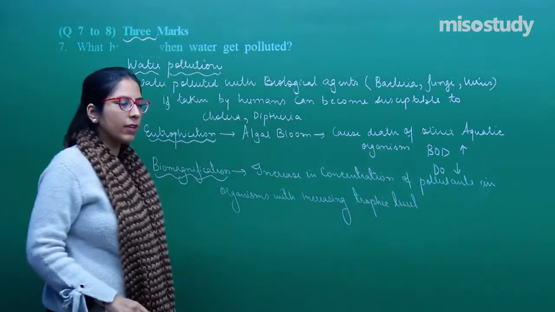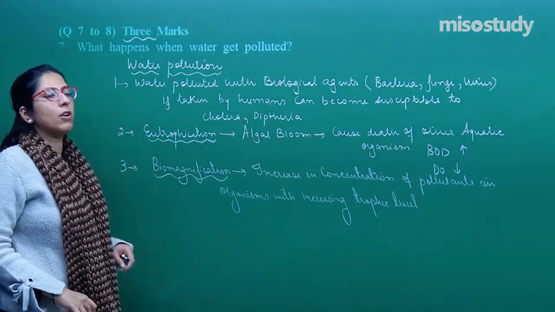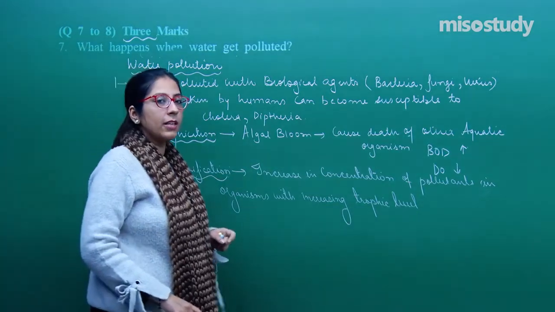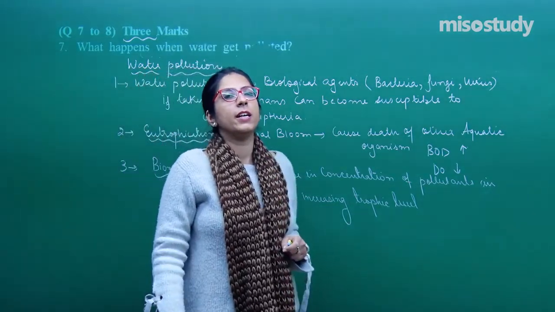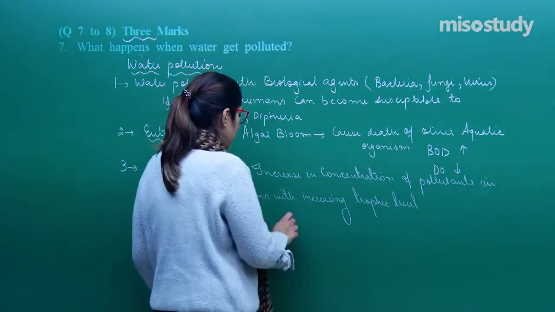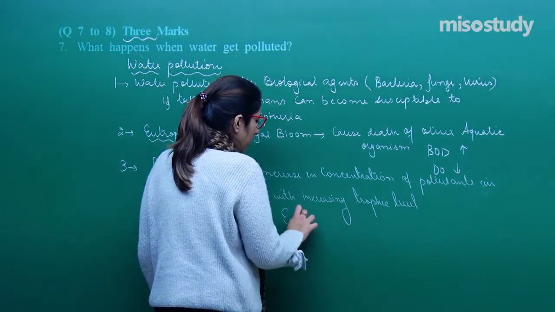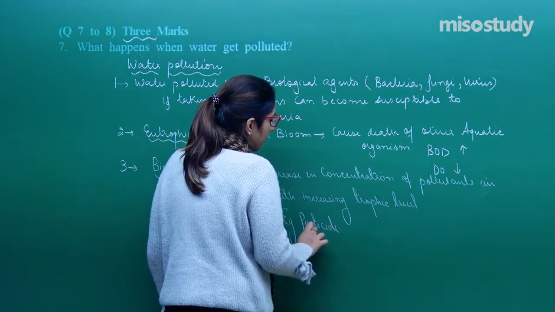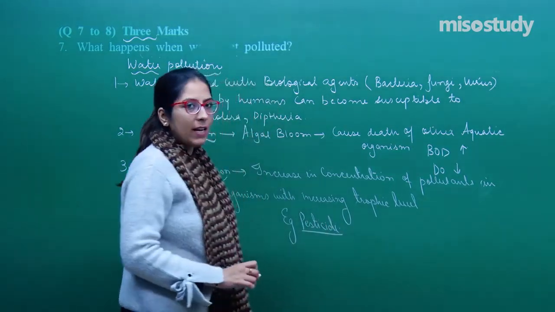With increasing trophic level, their concentration increases. This is called biomagnification. So, this biomagnification occurs basically for non-biodegradable pollutants. For example, your pesticides. In the pesticides, you can take an example of DDT, BHC, dieldrin.